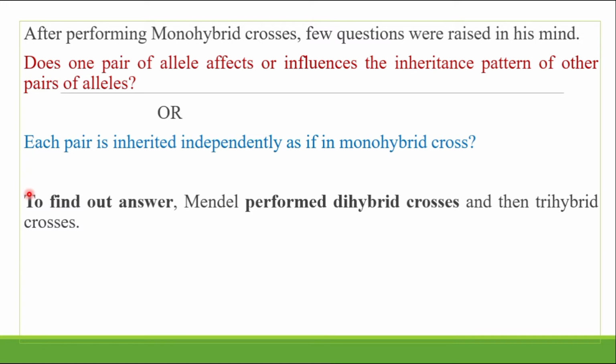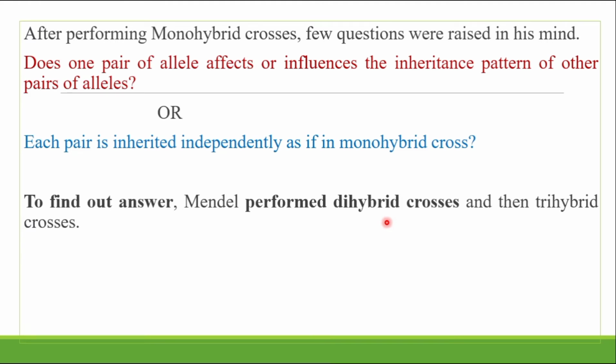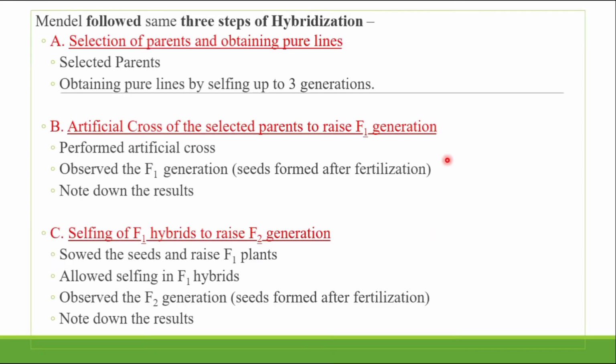To find out the answer, Mendel performed a dihybrid cross and then a trihybrid cross. Mendel followed again the same three steps of hybridization. The first step is selection of parents and obtaining the pure line, by selfing up to the 3rd generation.